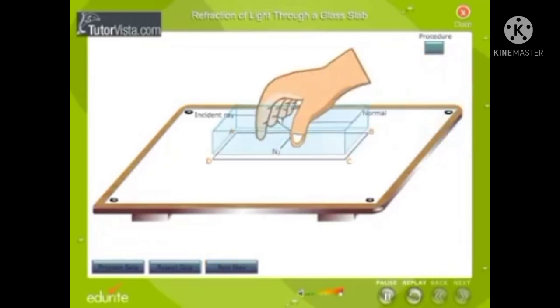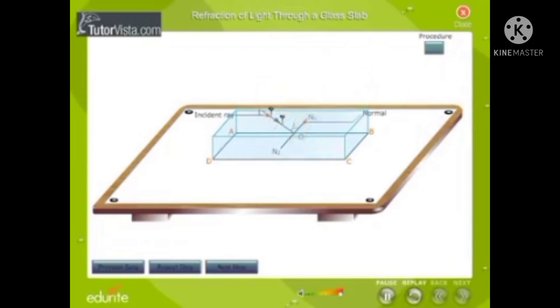Place the glass slab within the boundary A, B, C, D, and looking from the other side of the glass slab, fix two pins such that all the pins are in a straight line.